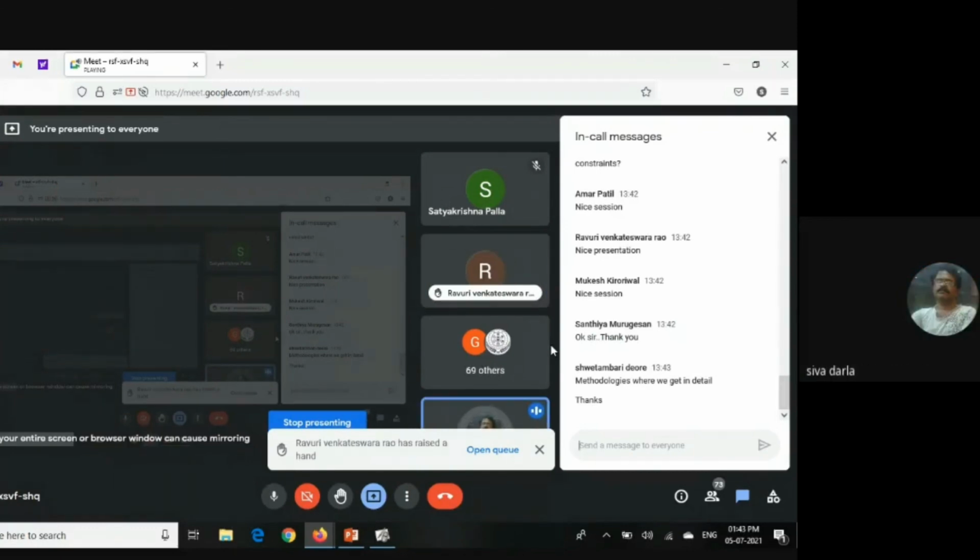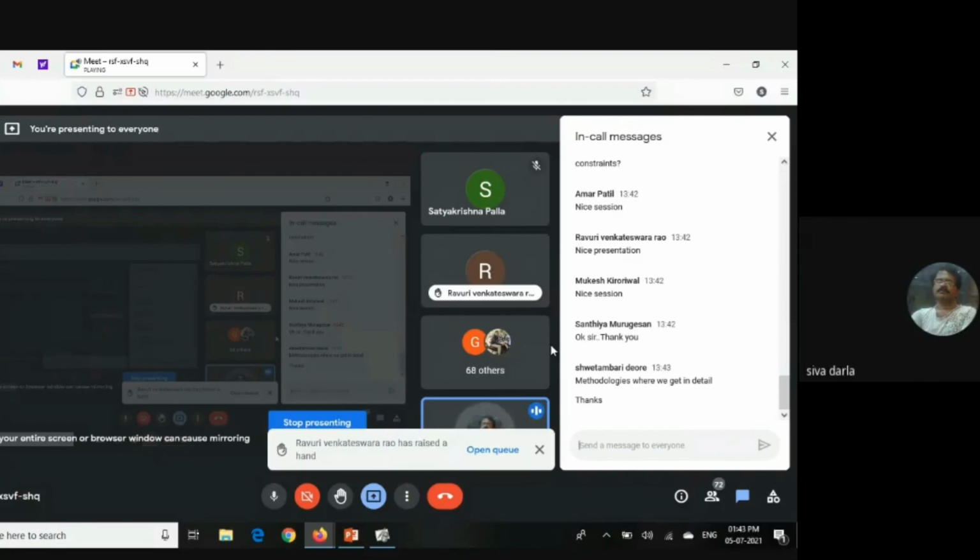So even in the case of optimal step size, we may be using some methods. There are tools available, but not specifically for the dichotomous search method or Fibonacci. In general, tools are available in MATLAB.